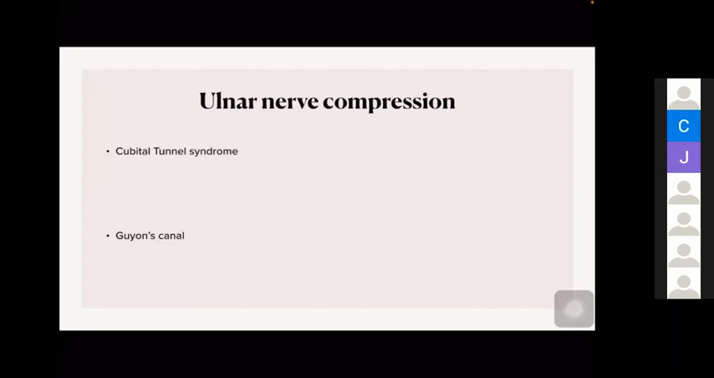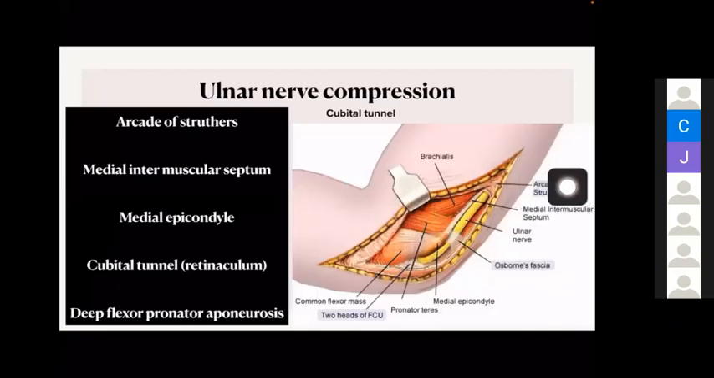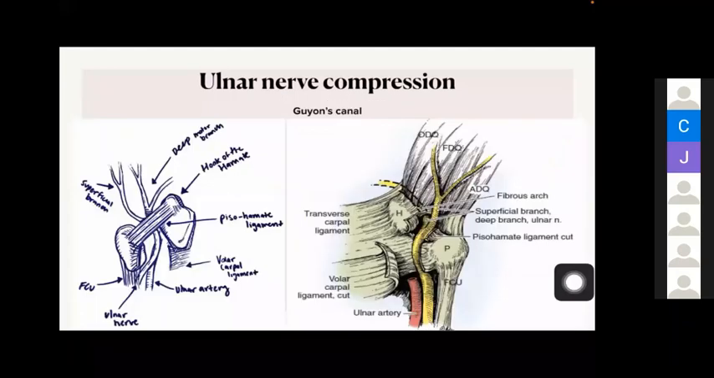So these are the structures causing compression of the ulnar nerve at the elbow. There is the arcade of Struthers, then the medial intermuscular septum, then the medial epicondyle, and the cubital tunnel. The cubital tunnel is between the medial epicondyle and the olecranon. There is a retinaculum here, like a flexor retinaculum, which can compress the ulnar nerve. And also the deep flexor pronator aponeurosis can compress. Next is Guyon's canal compression under the pisohamate ligament. The ulnar nerve passes there, and that is the area of Guyon's canal, after which it divides into superficial and deep branches.